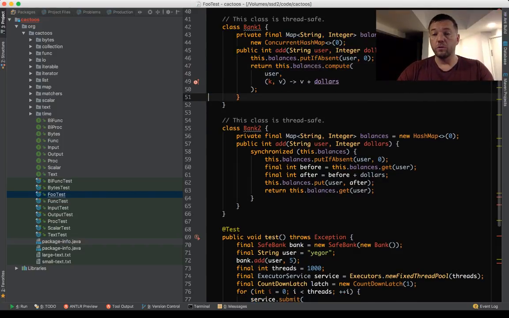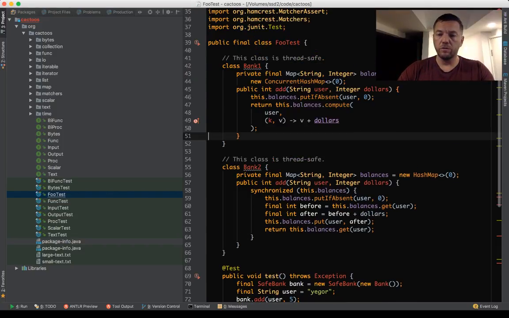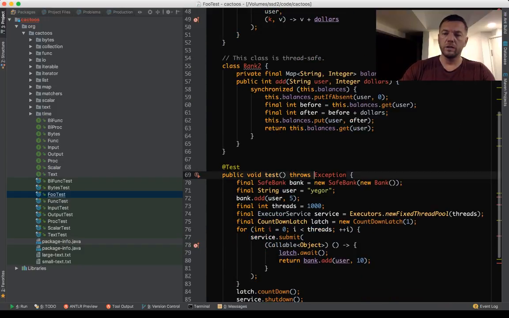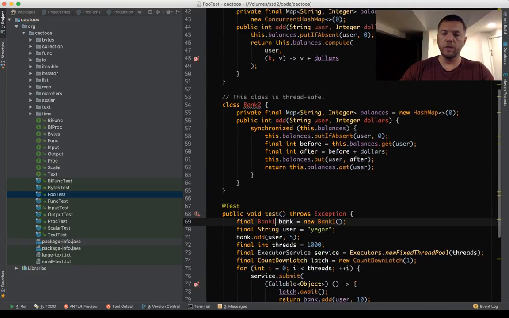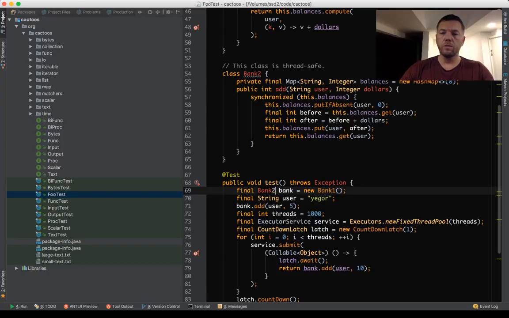Let's check. I'm not sure 100%. Again, I said I never used that one, but let's see. Let's first run them both and see that they actually work. Okay, let's run bank 1. Let's run bank 2 first, which we had before. So bank 2 is the one.